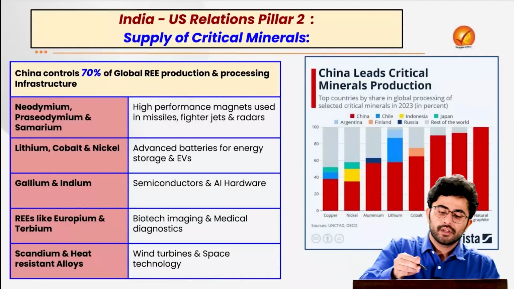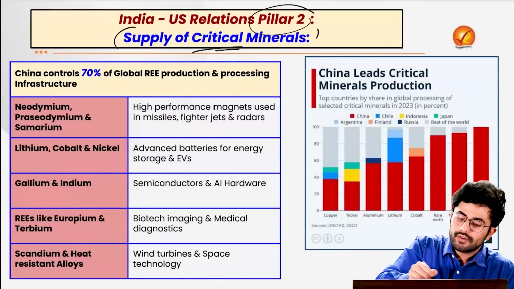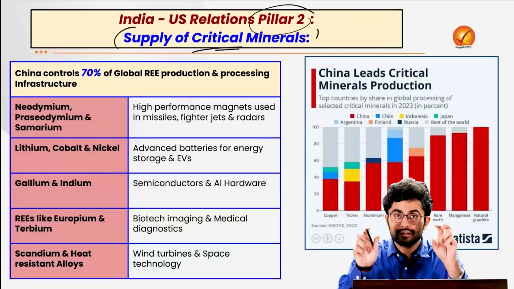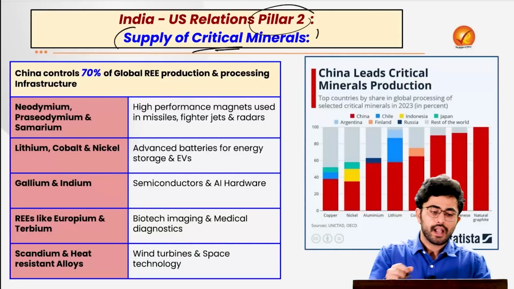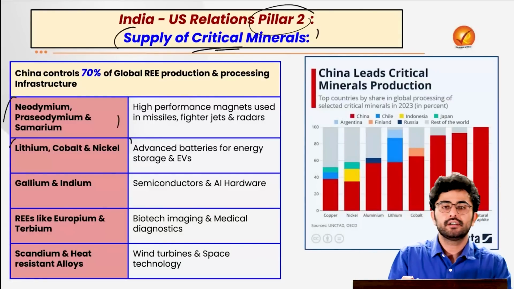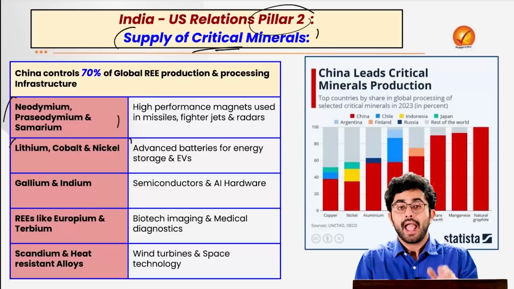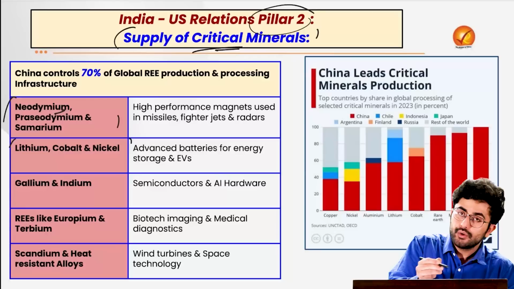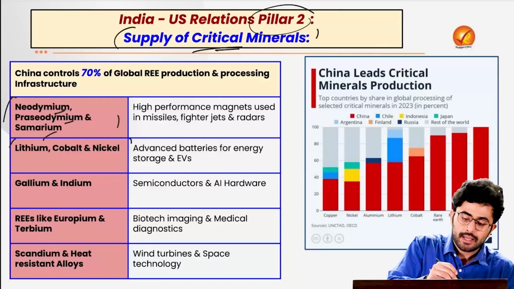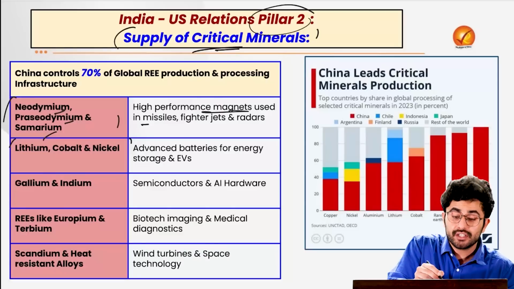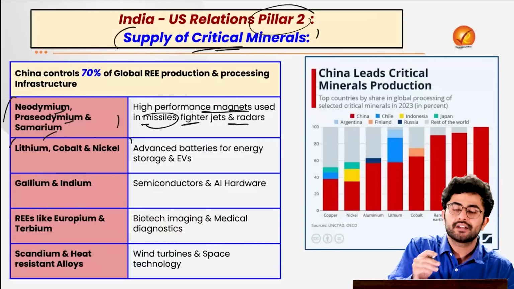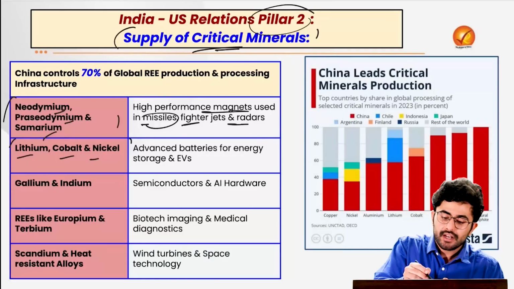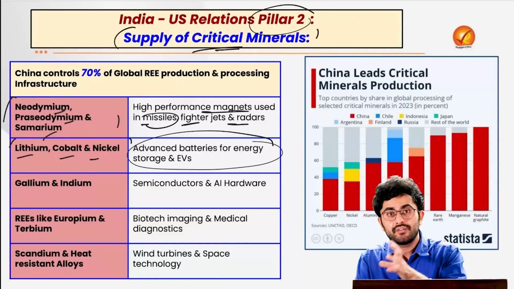The second important pillar of the discussion today is the supply of critical minerals. First, try to understand why these minerals have the term critical in them. Just look at the critical minerals listed here, very important for your prelims examination as well, and their uses in various sunrise sectors. For example, the use of neodymium, praseodymium and samarium in the high performance magnets used in various missiles, fighter jets and radars. Or, for example, lithium, cobalt and nickel and their uses in advanced batteries for energy storage and electric vehicles.